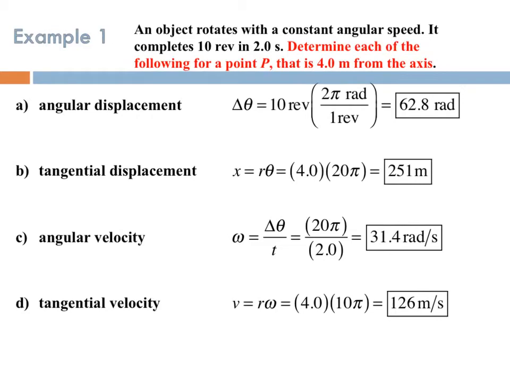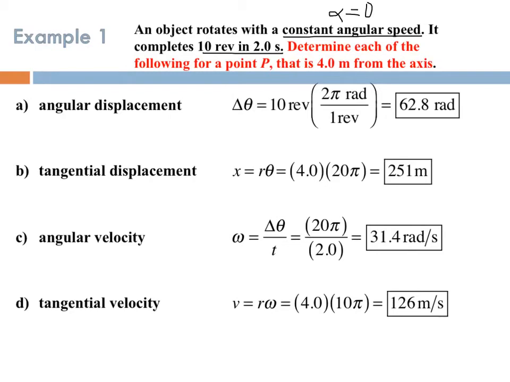Now for a few examples. An object rotates with a constant angular speed. Just like in kinematics, constant angular speed tells us that we're going to have zero angular acceleration. It completes 10 revolutions in 2 seconds. So this is giving you your angular speed in a way. Determine each of the following for a point P that is 4 meters from the axis.